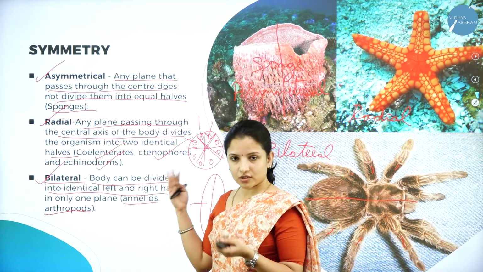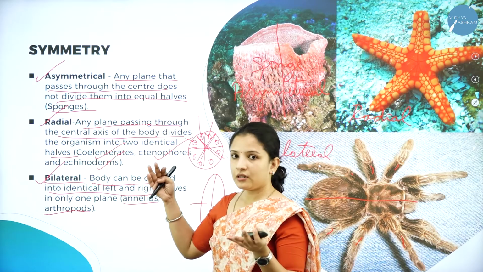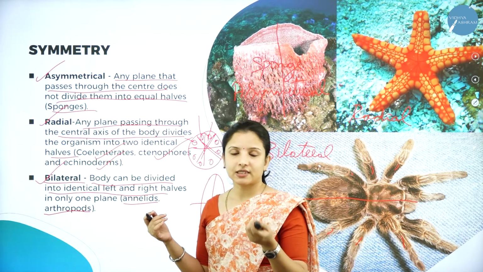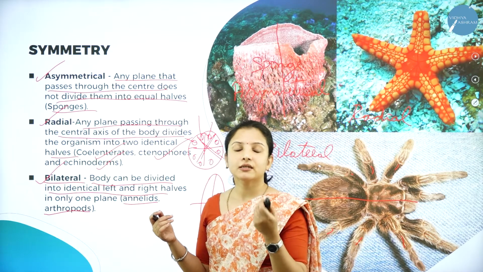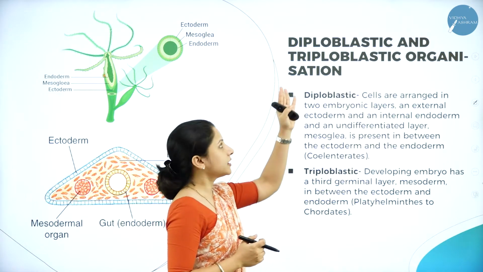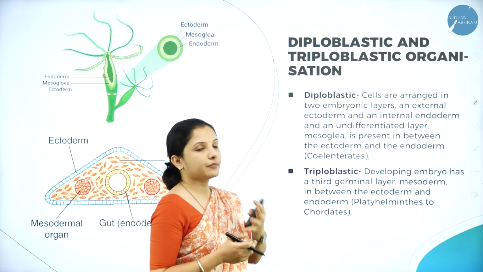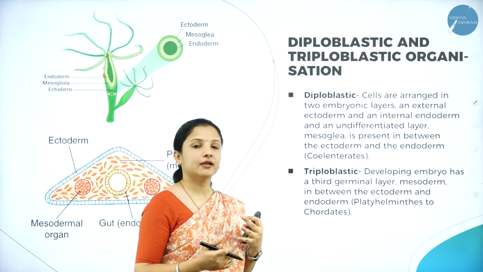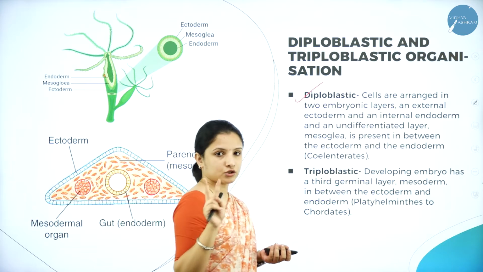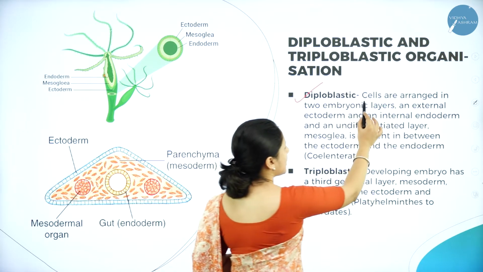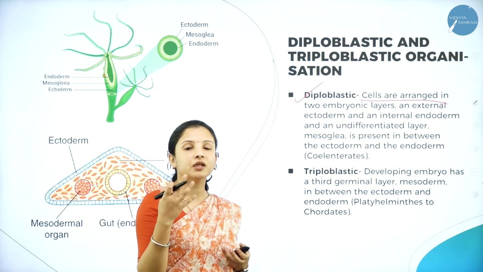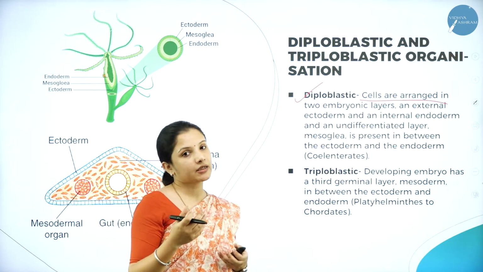So based on whether the animal is asymmetrical, radially symmetrical or bilaterally symmetrical, the animals of the kingdom Animalia can be classified into different phyla. Next, based on whether they are diploblastic or triploblastic, the animal kingdom can also be classified. What are diploblastic? Diplo means two. Blastic is something related to the embryo.